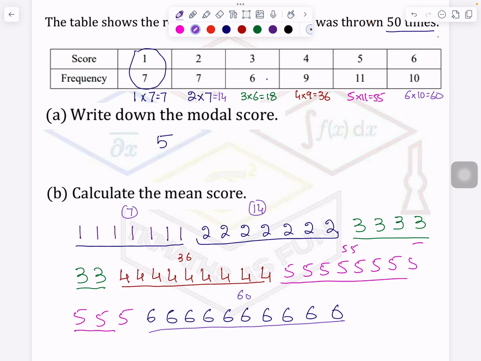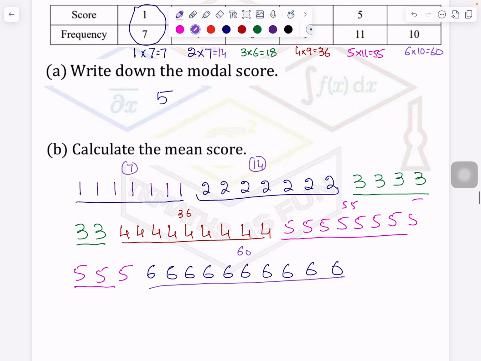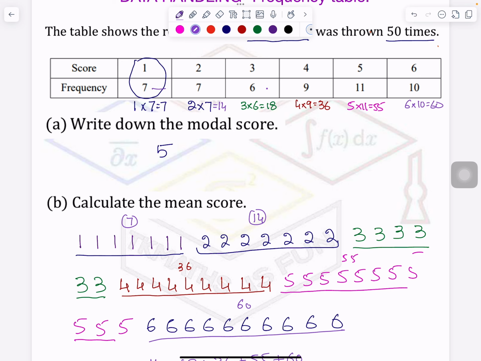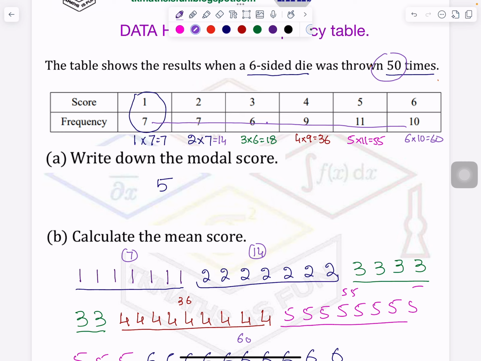So it means if I want to add up the score which I got when I was throwing the die 50 times, I can say it is 7 plus 14 plus 18 plus 36 plus 55 plus 60 divided by how many times you have thrown here? 50 times. So you will do 7 plus 7 plus 6 plus 9 plus 11 plus 10. Right now it is given to you as 50. Sometimes it is not given, so you have to add up these numbers, right?